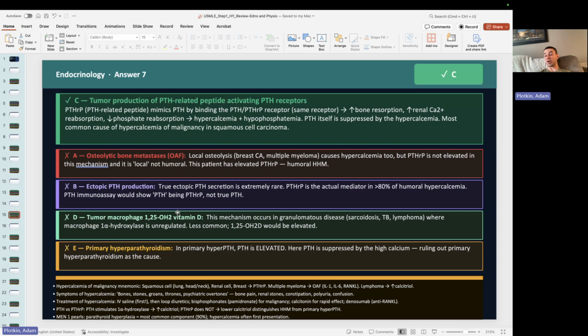So this patient has production of PTHrP, parathyroid-related peptide. Basically, what this does is it acts just like PTH, except it doesn't have any effect on vitamin D. So real quick, parathyroid, right? We have 4 parathyroid glands kind of behind my thyroid.